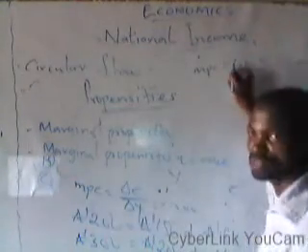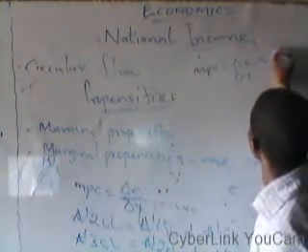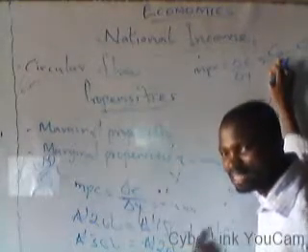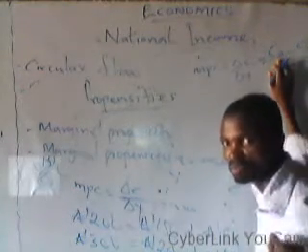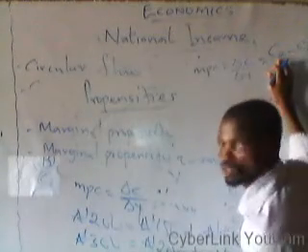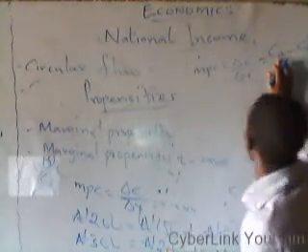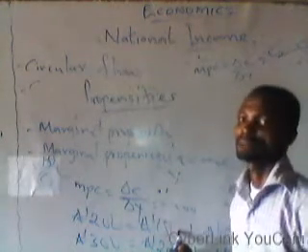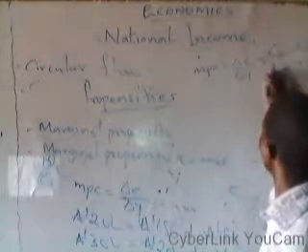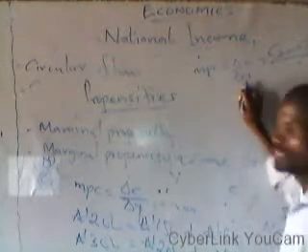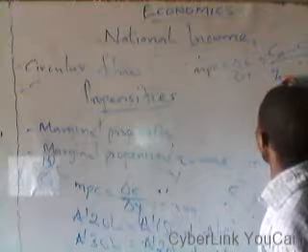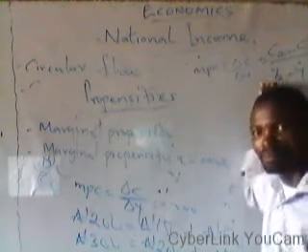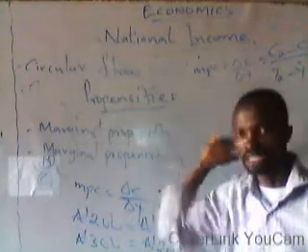So our change in consumption will be equal to C2 minus C1, where C2 means the new consumption level, which is 200 naira in this case, while C1 is the initial consumption level, which was 150 naira. Then change in income will be Y2 minus Y1, that is our new level of income minus our old level of income.